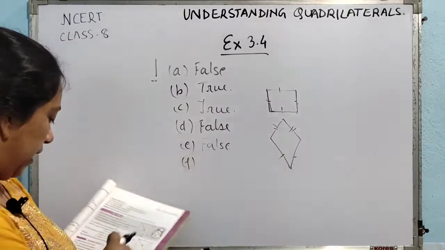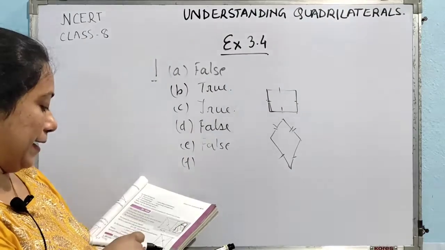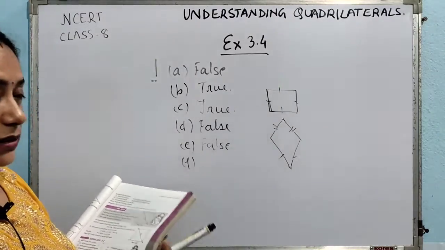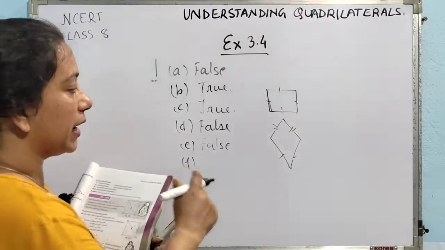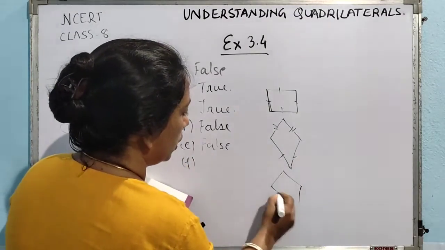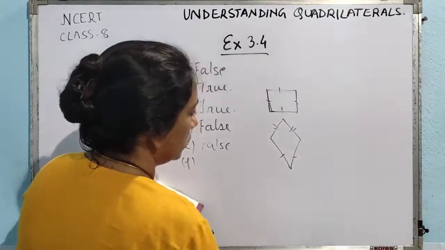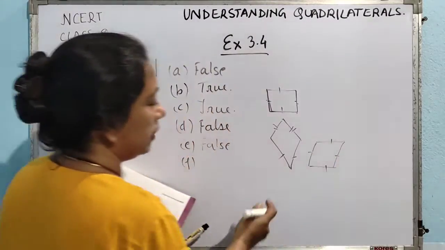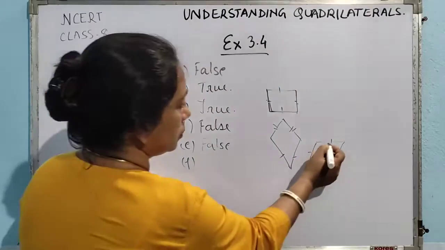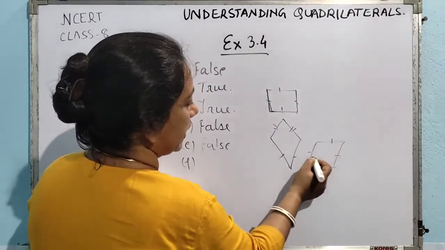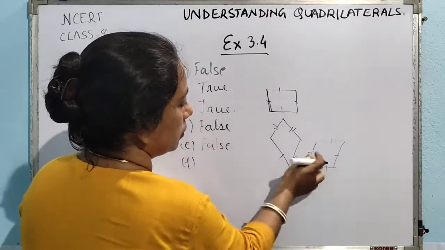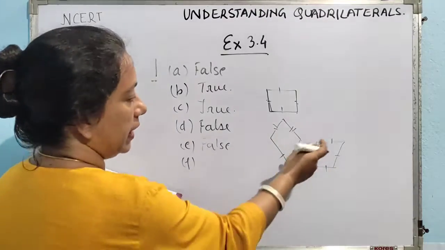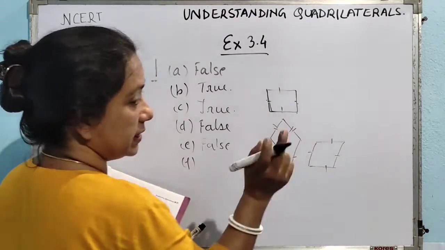Now coming to F, all rhombuses are kites. Okay, just as I have discussed, they have given all rhombuses are kites. See, when we draw a rhombus, what happens? All the sides are equal, and we can consider this to be a kite also, because in a kite exactly two pairs of consecutive sides have to be equal. So this is the property that is being satisfied, and the diagonals also bisect at 90 degrees.